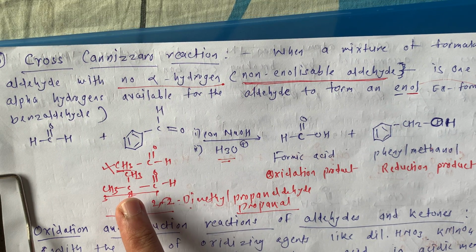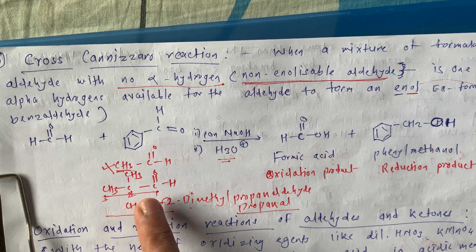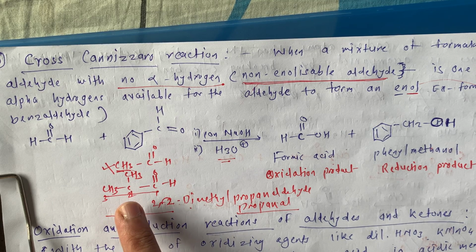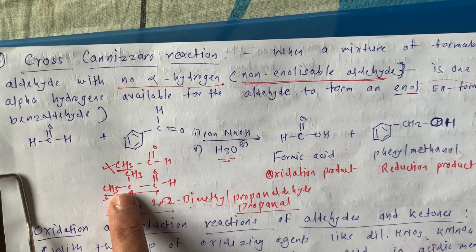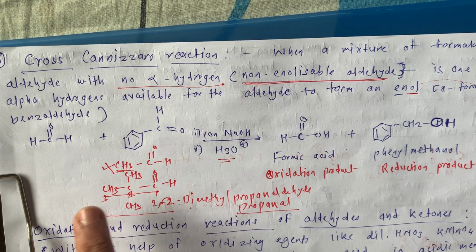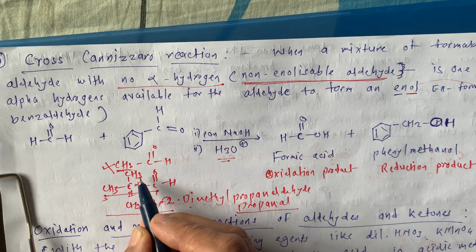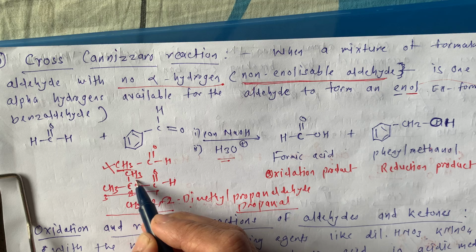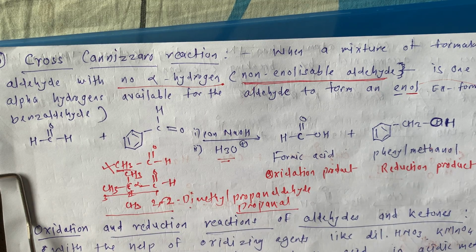This is for the JEE entrance test, where different products are given with this. So I specifically took this example. This is also an example of an aldehyde which does not have alpha hydrogen atoms. This is the alpha carbon and there is no hydrogen. All are substituted by CH3.